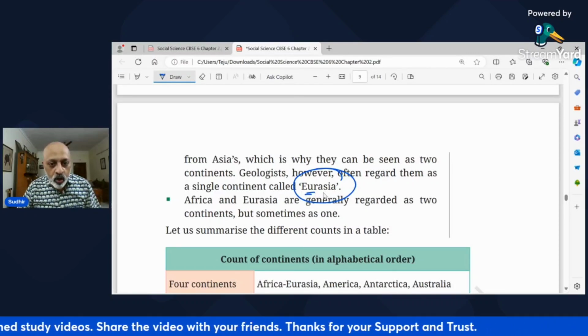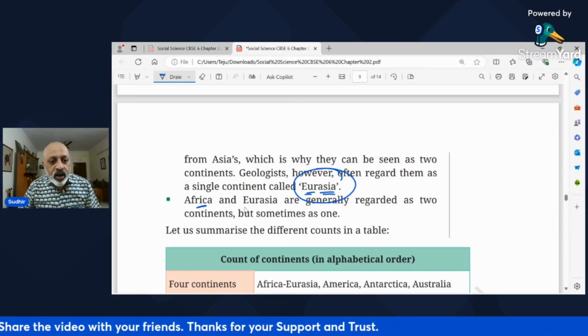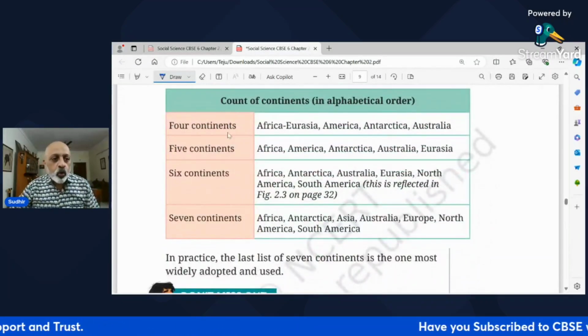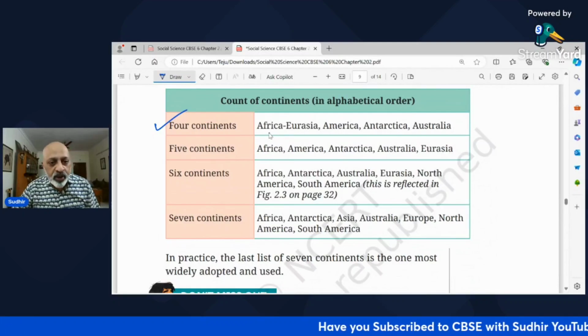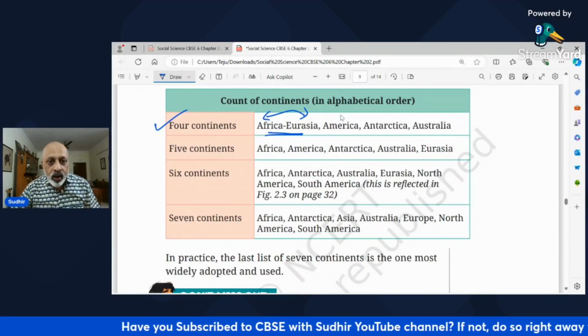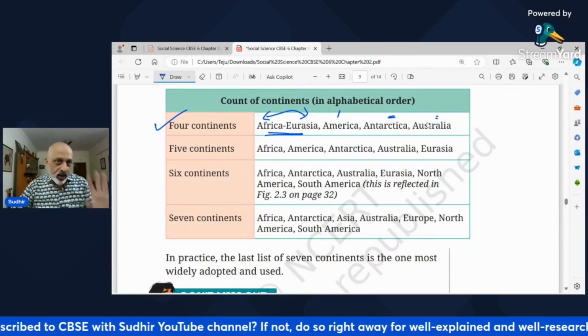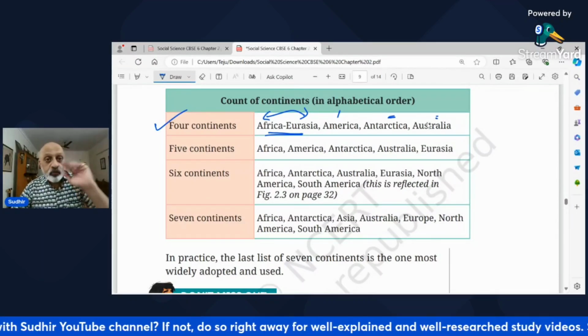यूरोप का योर और एशिया. Africa and Eurasia are generally regarded as two continents, but sometimes as one. So let us summarize. If you want to look at it as four continents, it will be Africa, Eurasia, that is Africa or Europe or Asia combined, America, yani ki North America or South America, Antarctica or Australia. Agar aap isko, you want to see it as four continents.